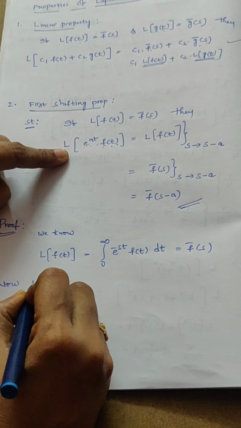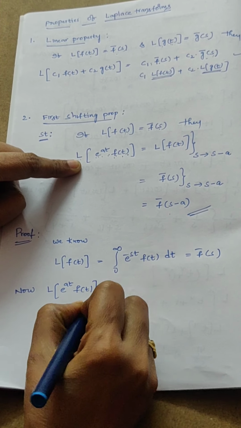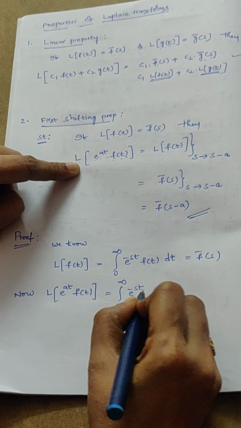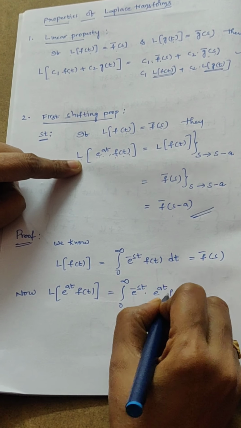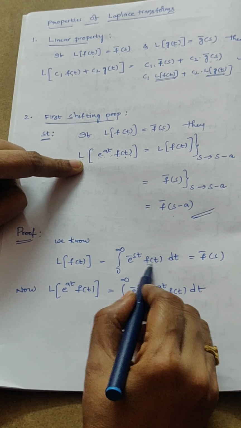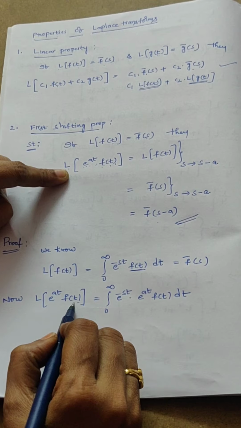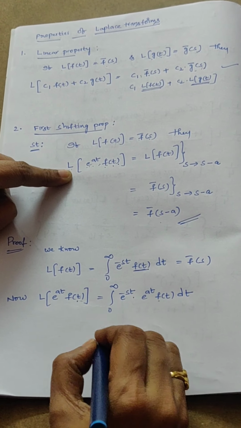Now the Laplace transform of e power at f of t equals the integral from 0 to infinity of e power minus st, and in place of f of t we write e power at f of t, dt.